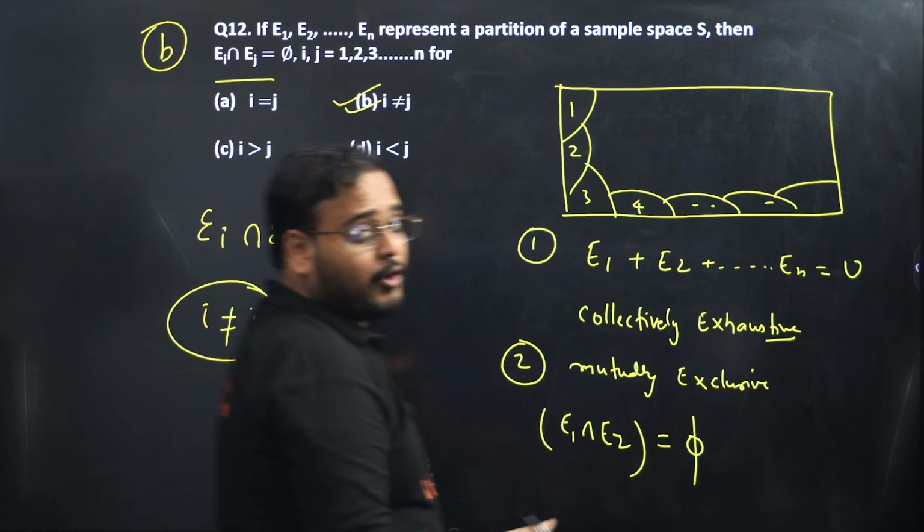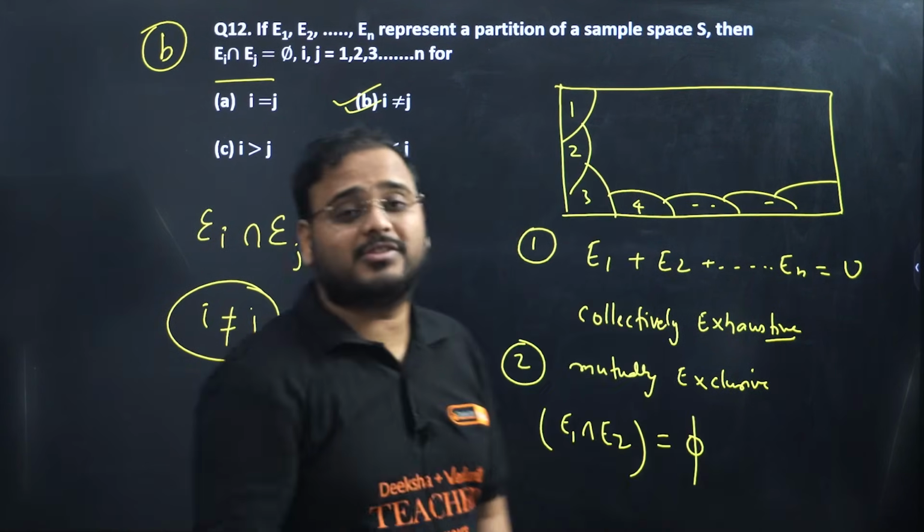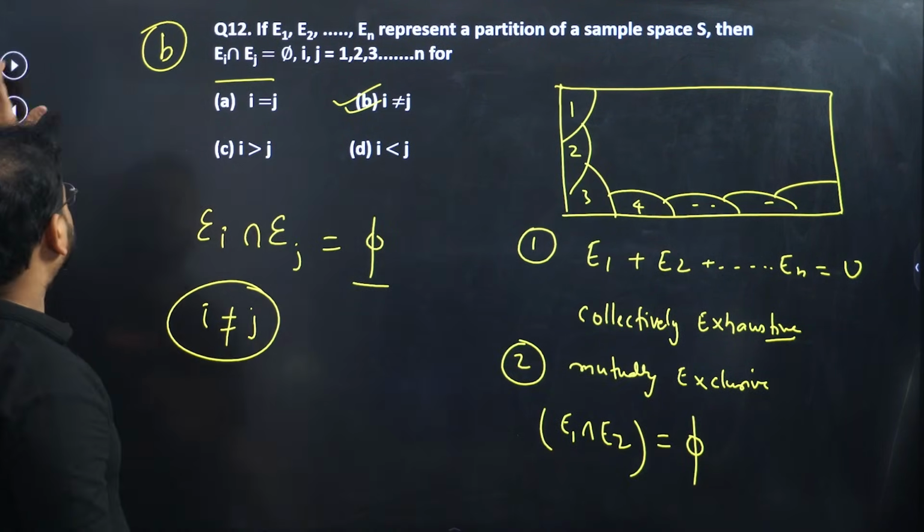So this is the end of your 12 MCQs, or 12 very good questions in the chapter probability. Next, 2-3 markers.